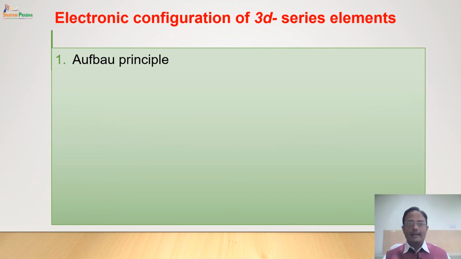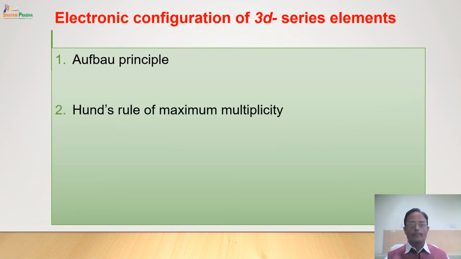So the atom is built up with the help of nucleus and electrons on the basis of the Aufbau principle. What this Aufbau principle says, we will see. The second principle which governs the electronic configuration is Hund's rule of maximum multiplicity. And the third rule which governs the electronic configuration is the principle of extra stability.